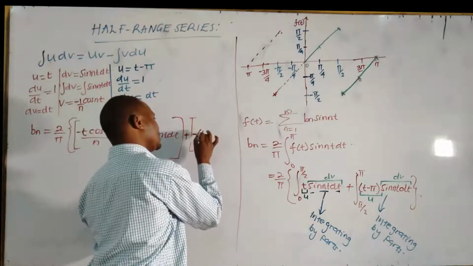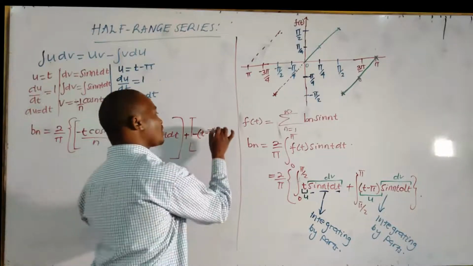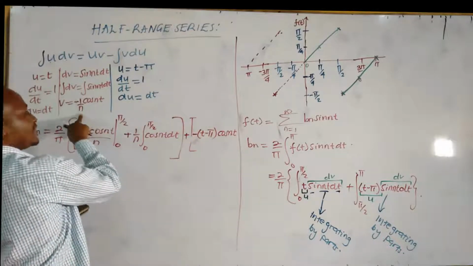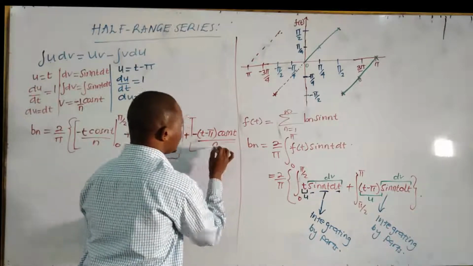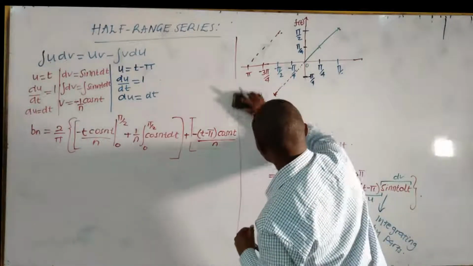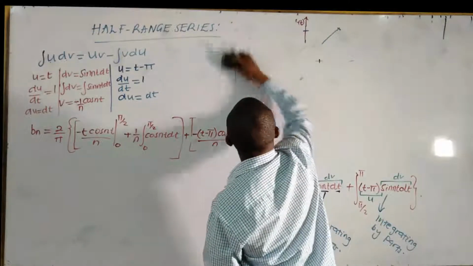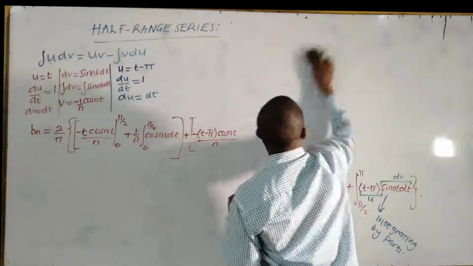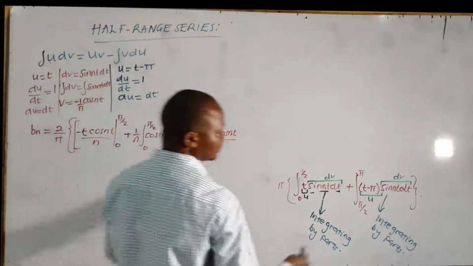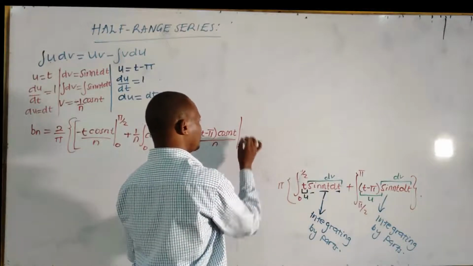Negative t minus pi, that is u, cosine t, but our cosine has 1 over n. We apply it from pi over 2 to pi.